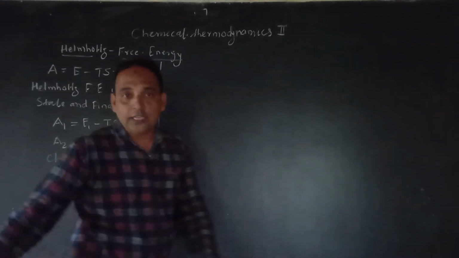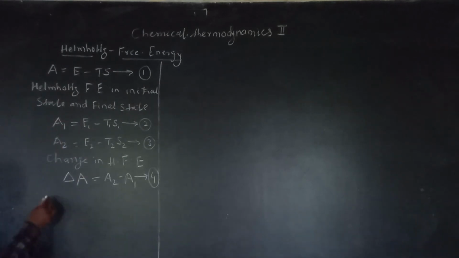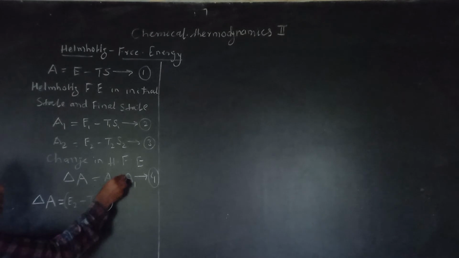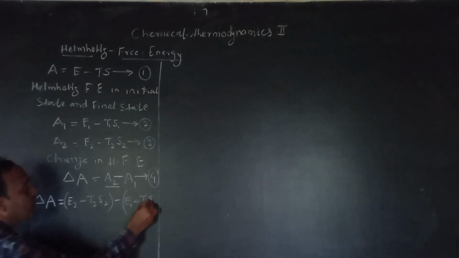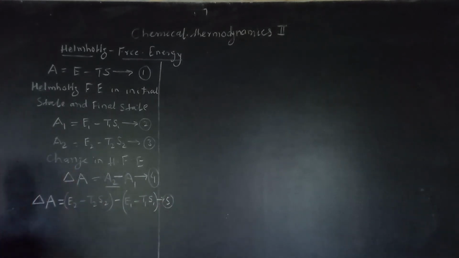So we can write here delta A is equal to A2, the value of A2 is E2 minus T2 S2. Okay. Now this minus A1, what is your A1? E1 minus T1 S1. Suppose this is my equation number 5.